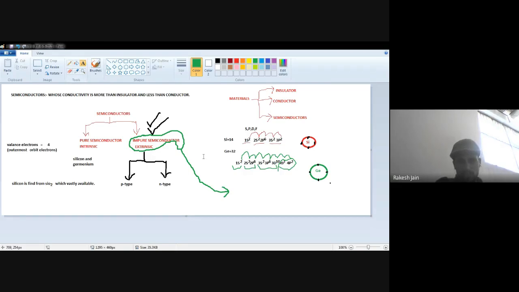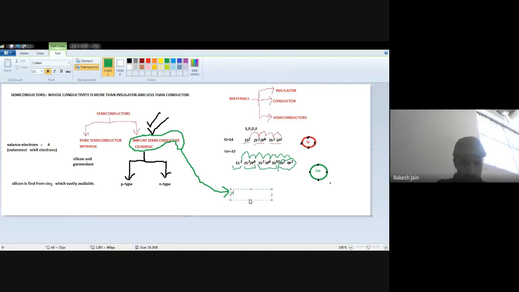For making an impure semiconductor, either P type or N type, we use a pure semiconductor, meaning an intrinsic semiconductor, and then add some impurity to it, like a pure lady finger vegetable plus some salt.